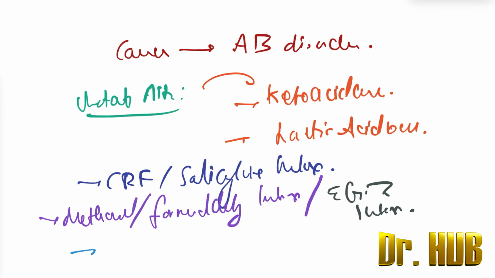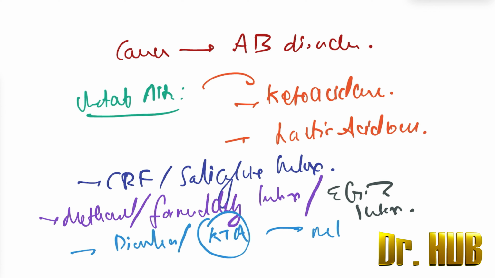Next, it can also be a result of diarrhea. In case of diarrhea we have metabolic acidosis. Then renal tubular acidosis can also be a cause of this metabolic acidosis.